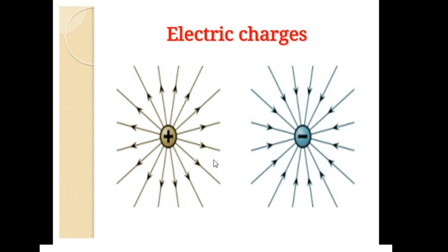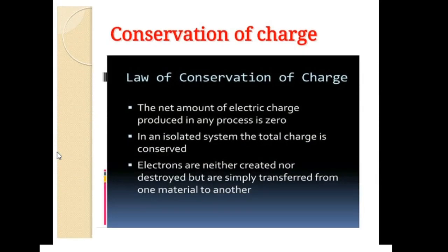This electric field is dealt with deeply in this lesson. So in the whole of electrostatics in this lesson, we are going to learn in detail about the electric field, electric potential, and so on.